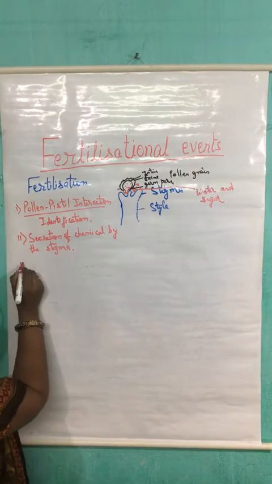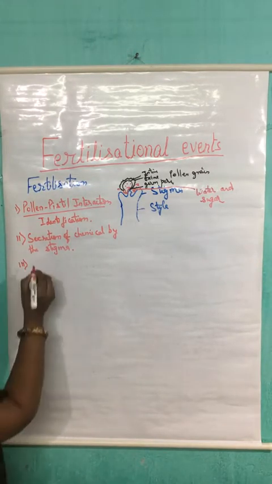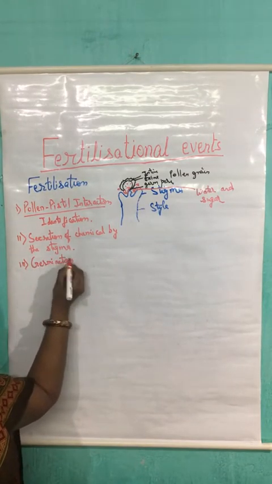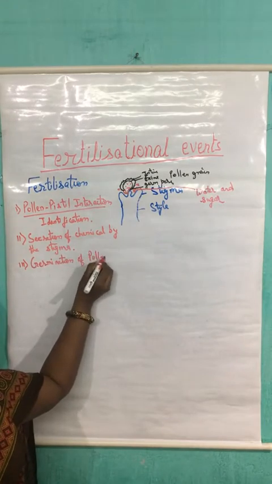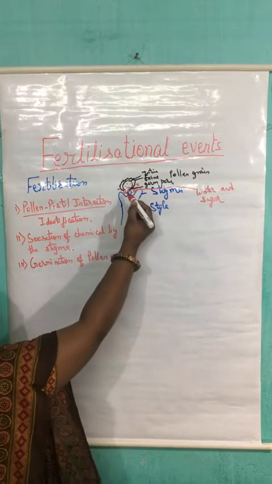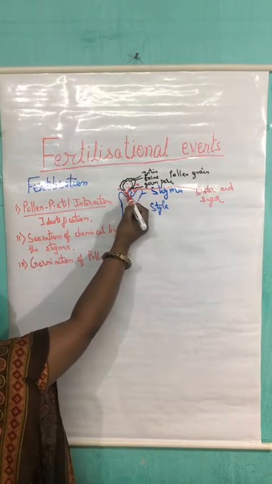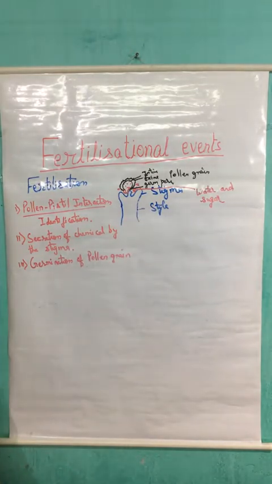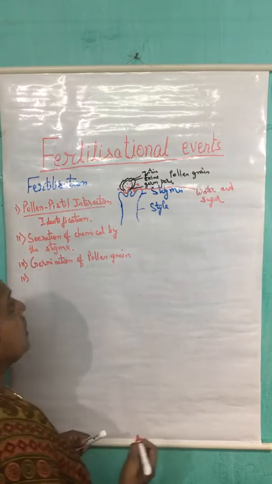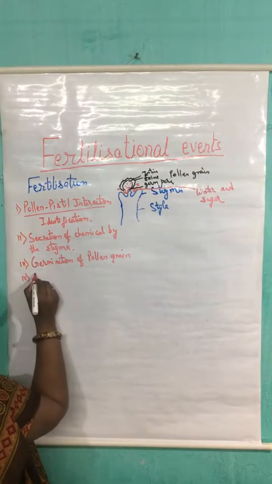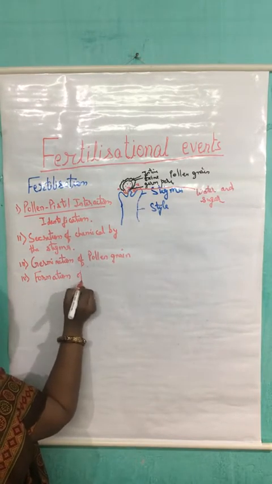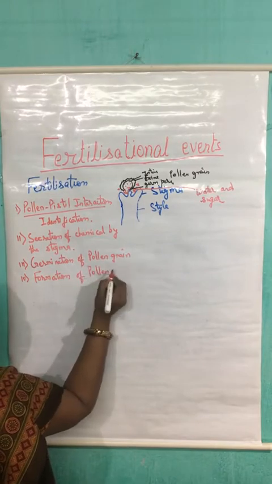And now the third point is germination of pollen grain. So germination of pollen grain we have discussed, how it absorbs the watery material and it starts germinating and forming the pollen tube. Now after this, the fourth event is the formation of pollen tube.